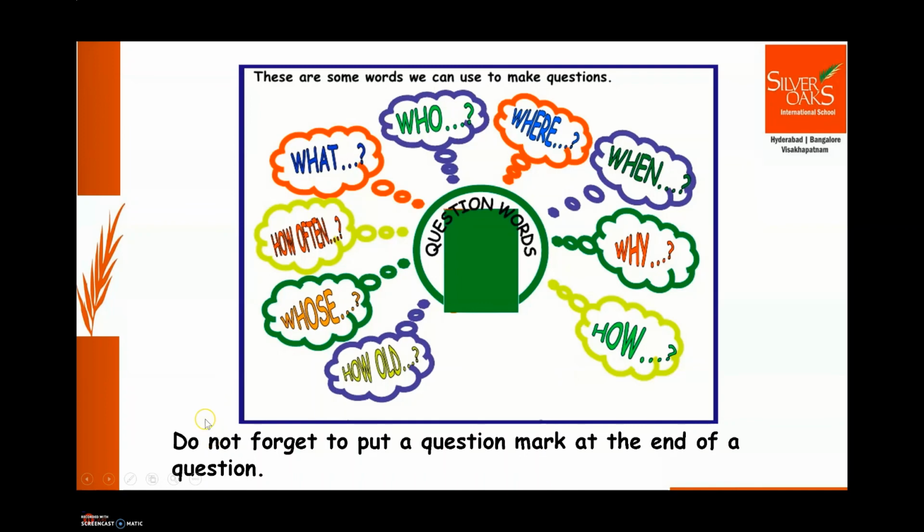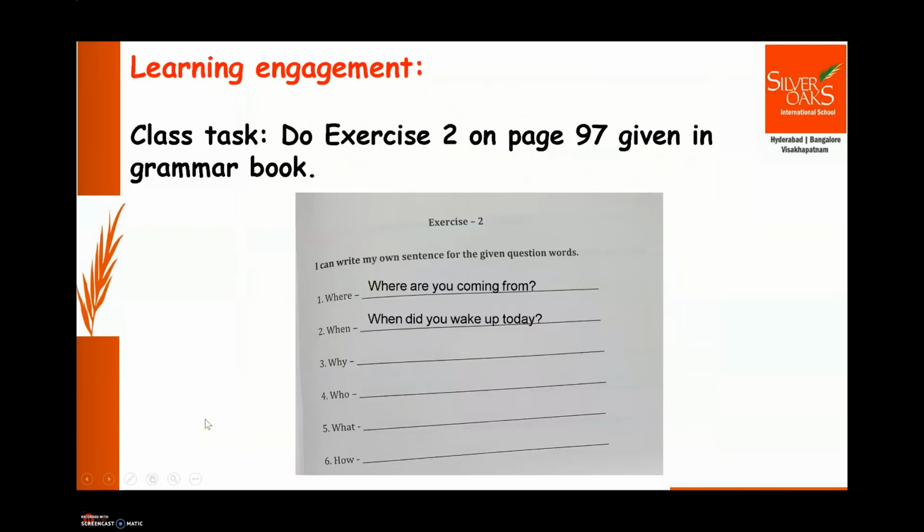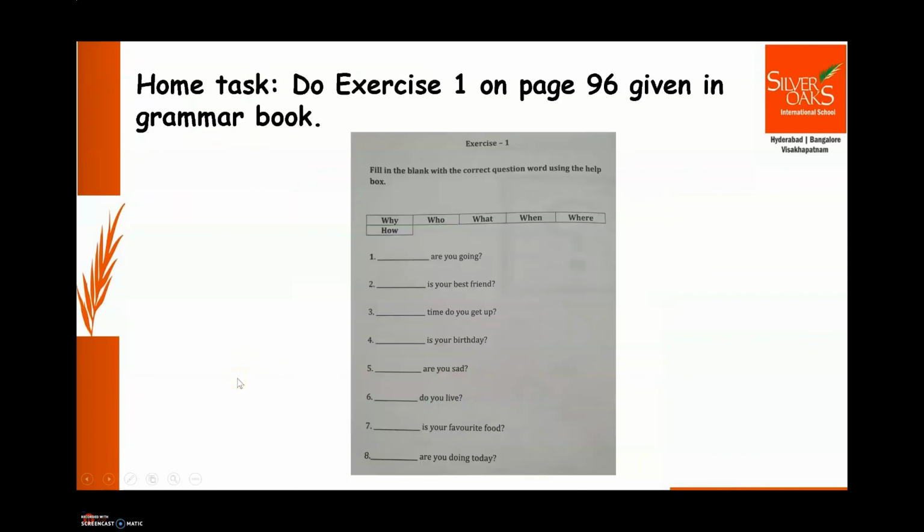Okay? Now let's move on to your learning engagement. So your class task is to do exercise 2 given on page 97 from your grammar book. So 2 questions are done for you. So rest of them will be discussed in the class. Then your home task is to do exercise 1 on page 96 given in grammar book. Okay? I hope you have understood and you would find it easy to do.